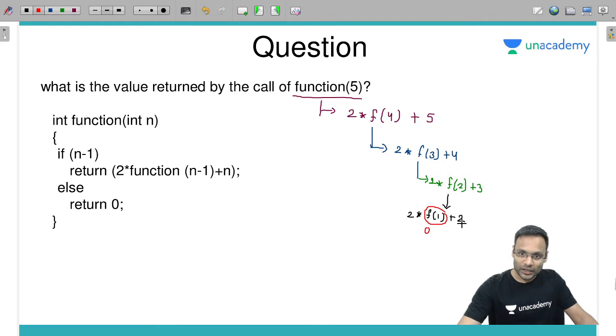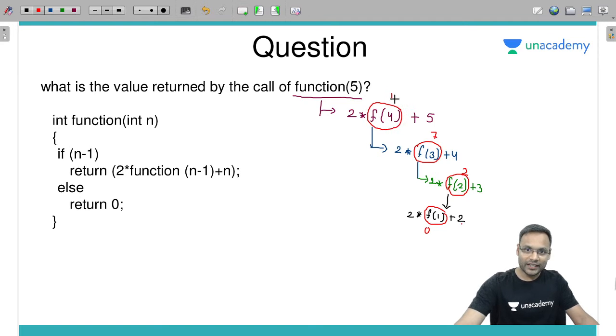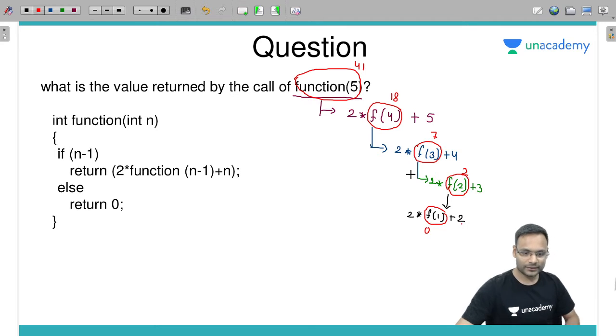0 into 2 plus 2, 2. So this will be value 2. 2 into 2, 4 plus 3, 7. 7 into 2, 14 plus 4, 18. 18 into 2, 36 plus 5, it will return 41. Good, nice.